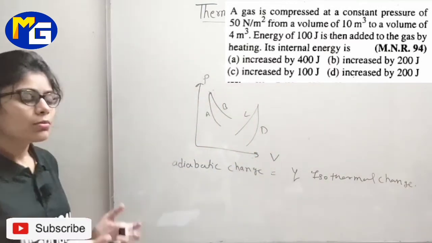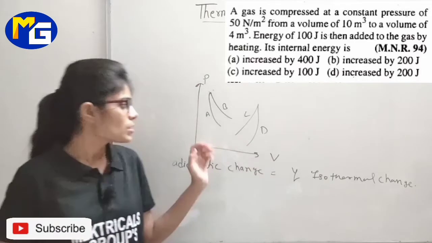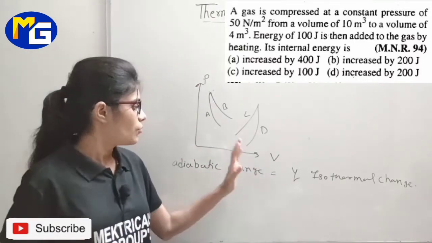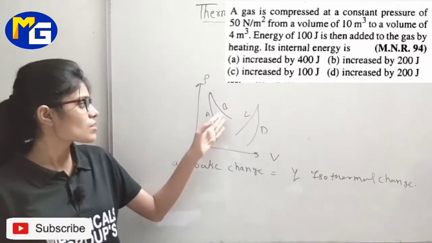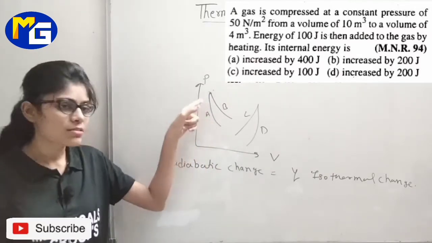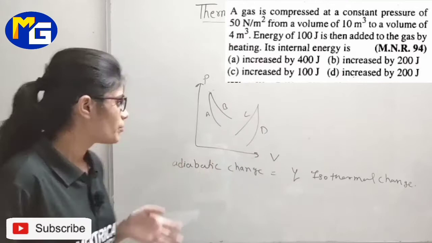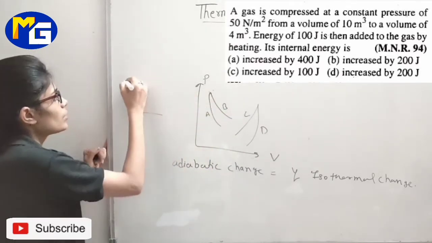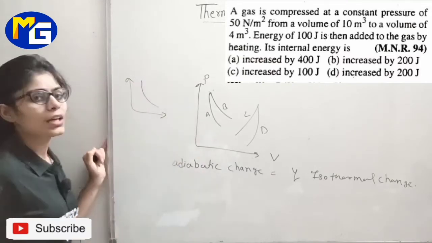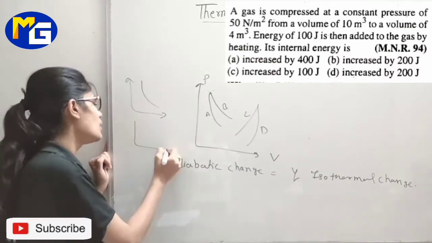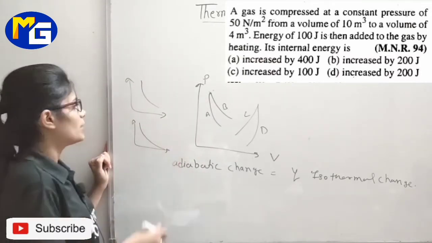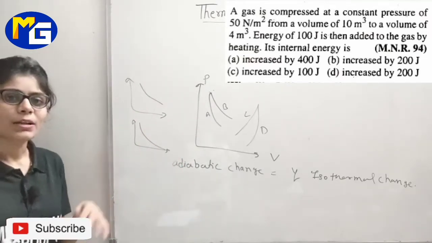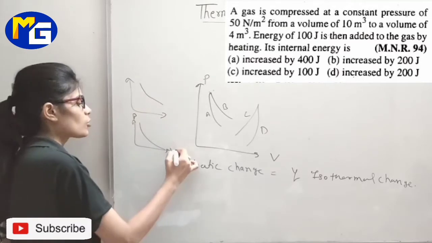Okay, so we just need to observe which two curves are related, as one is like this, this is B. So we can say A is steeper than B. We can see this in this case, and if you see the graphs individually, this is the graph of isothermal and this is the graph of adiabatic. Isothermal is not that steep. Okay, adiabatic is, and the graph we are talking about is PV.